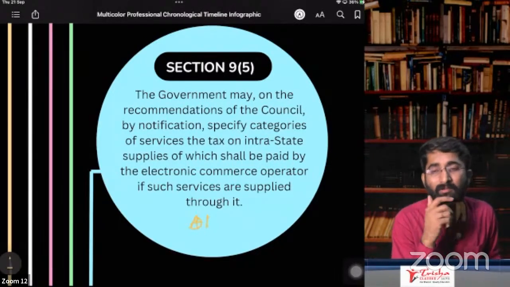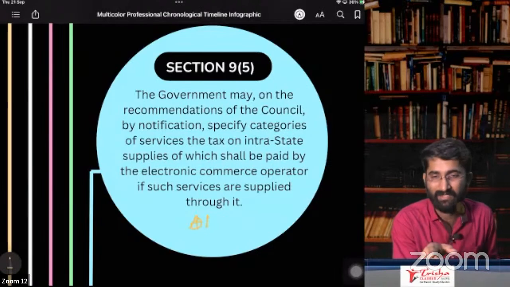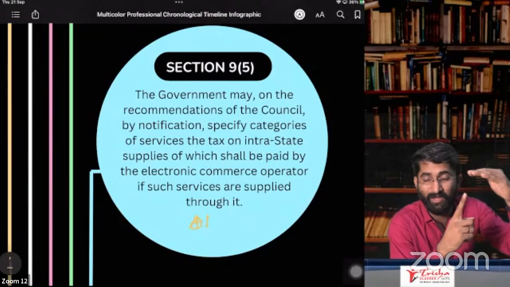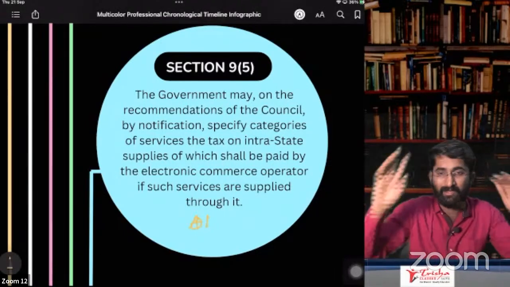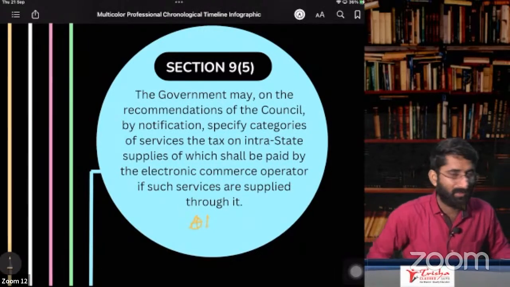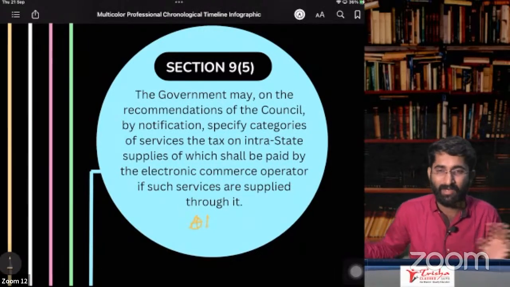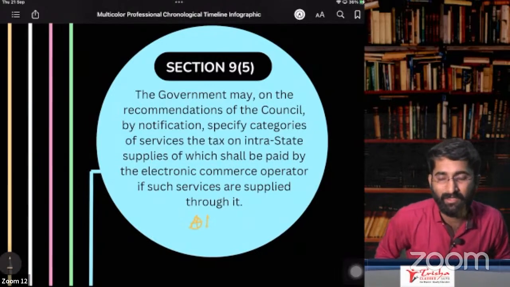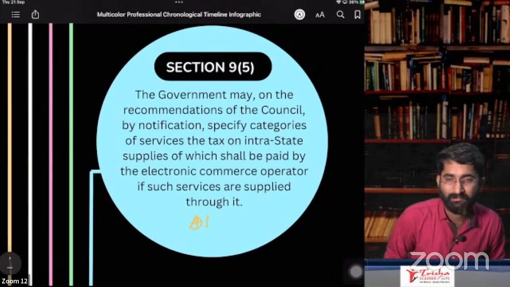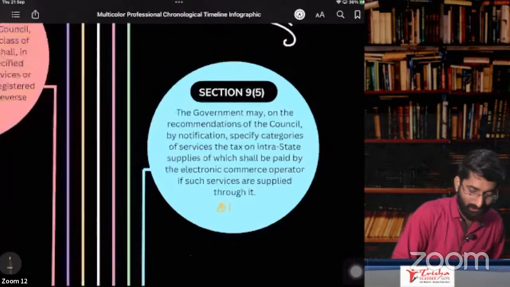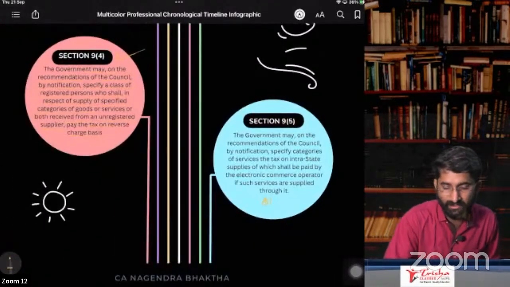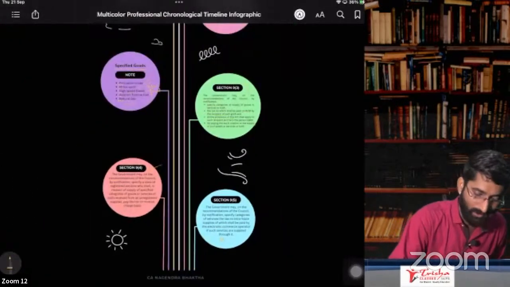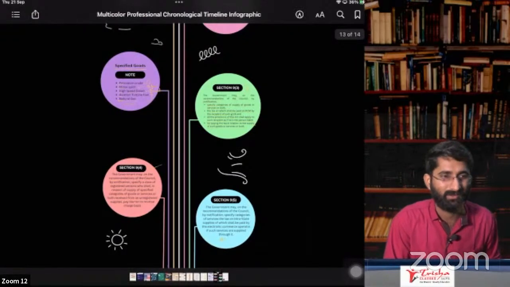So what will government do now? Government said that aggregators, you are responsible for this. You pay under RCM. Why? Because I cannot catch the recipient, I cannot catch the provider, so you are the one who is the culprit here. You pay under RCM. Finish. So that is section number 9, subsection 5. In detail, you will study this in CA Finals. So I just gave you one example.